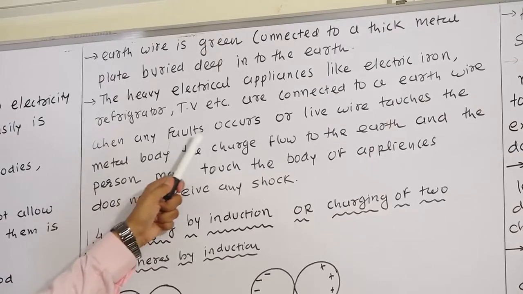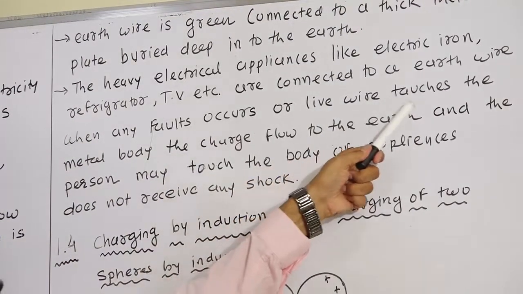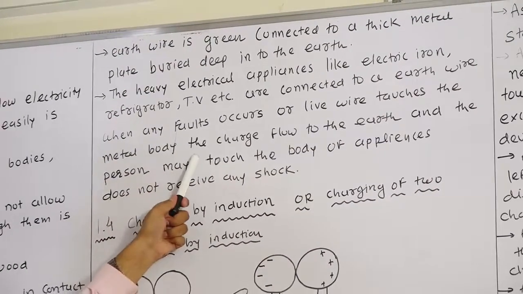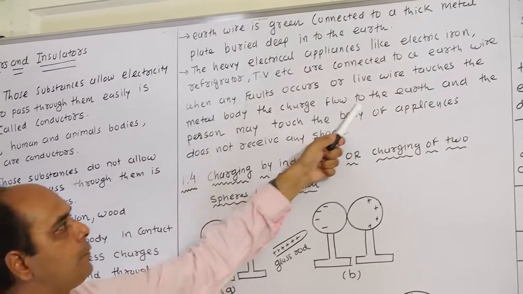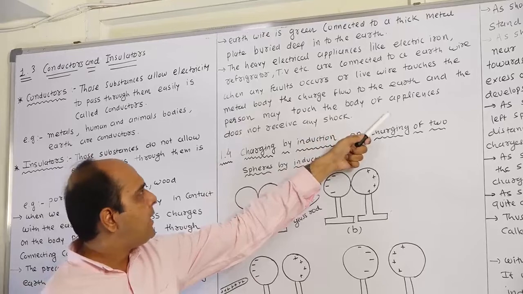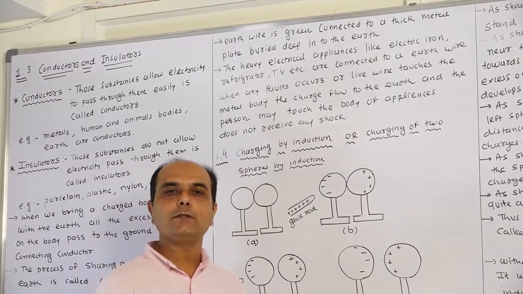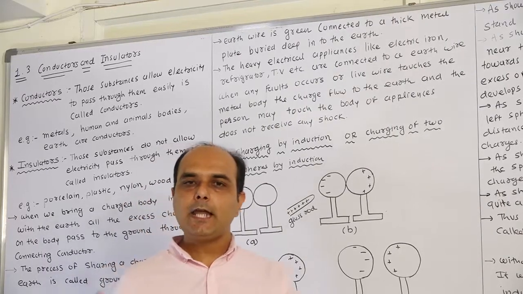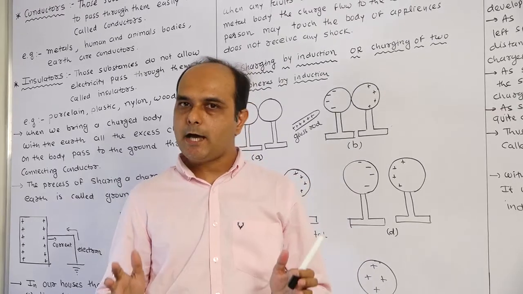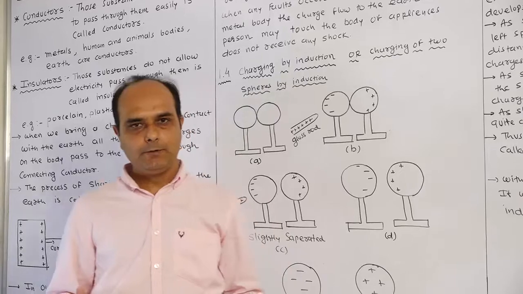When any fault occurs, or the live wire touches the metal body, the charge flows to the earth, and the person who may touch the body of the appliance does not receive any shock. Like there are heavy electrical appliances. What do heavy electrical appliances mean? There is an iron. Other heavy electrical appliances are the refrigerator and the TV.